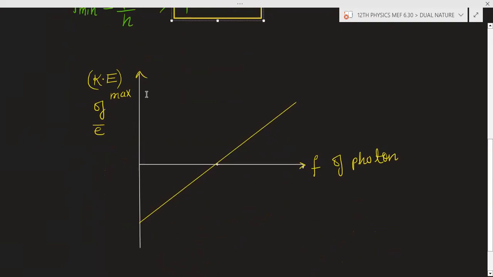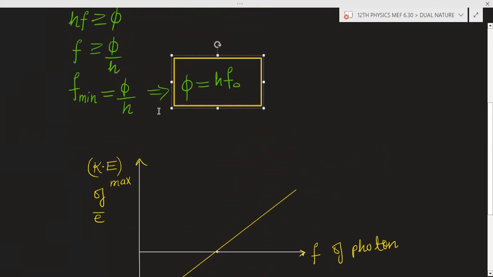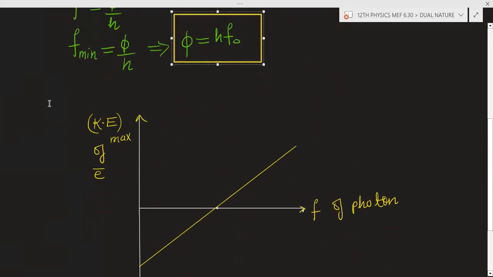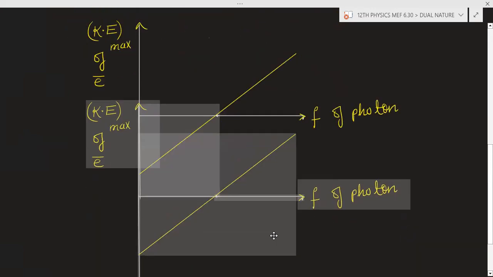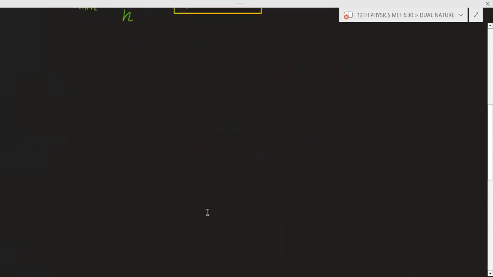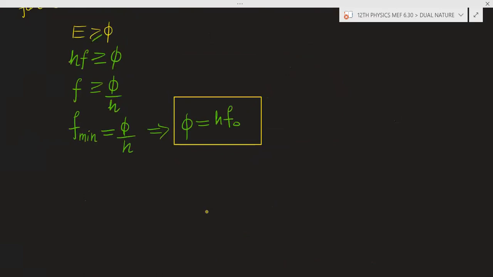Now we know this relation: kinetic energy maximum is equal to E minus phi.